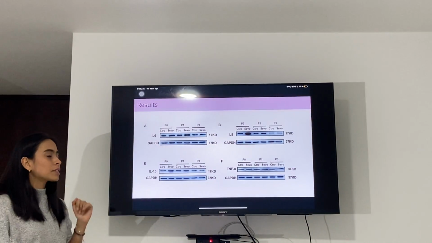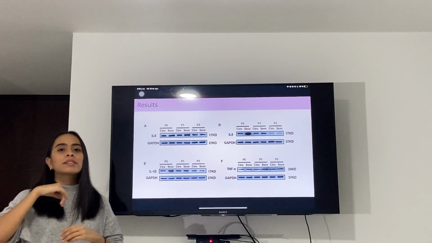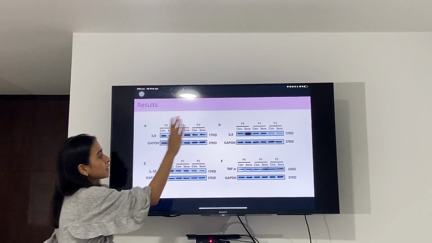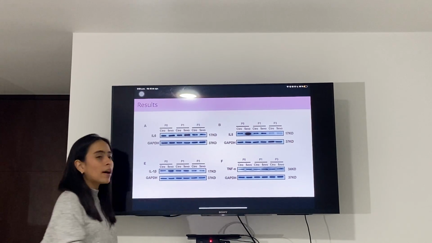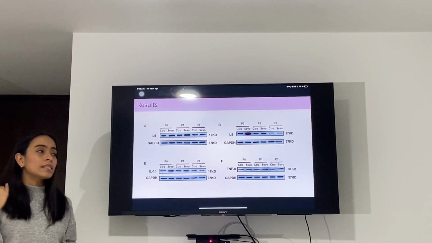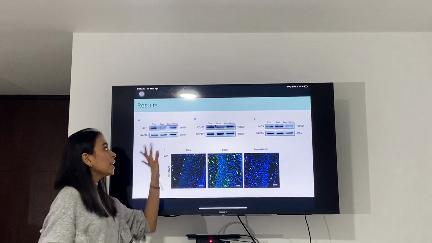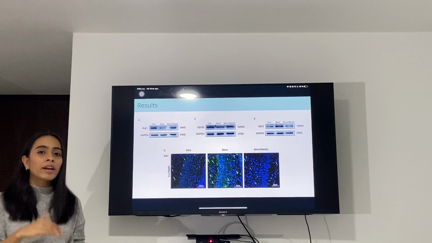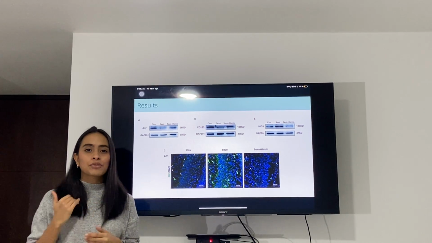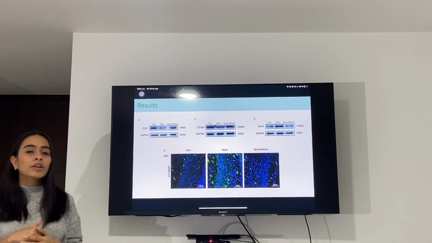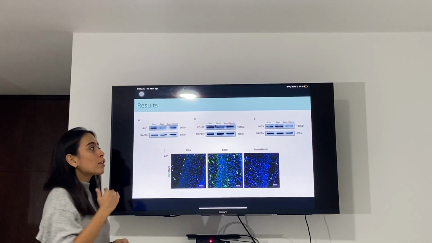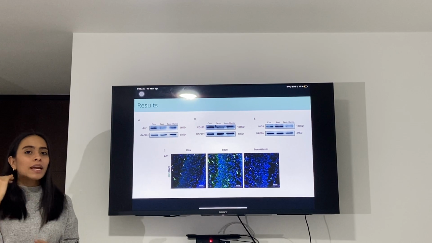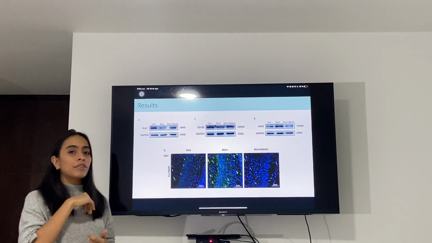Then the results. The Western blot showed that compared to the control group, the pro-inflammatory cytokines interleukin 6, 8, 1 beta, and TNF alpha were increased in the sevo group. Then here we can see when they examined arginase 1 and cluster of differentiation 163, which are phenotypic markers of M2 microglia. The response of this type of microglia mediates anti-inflammatory effects and can alleviate nerve injury.